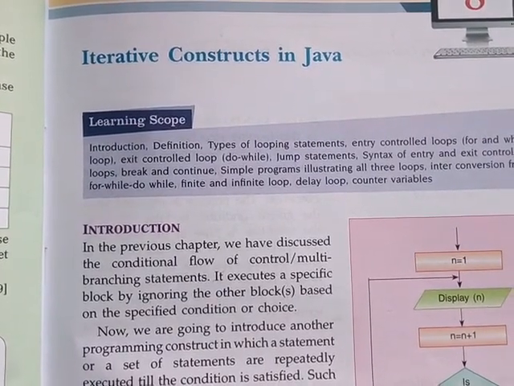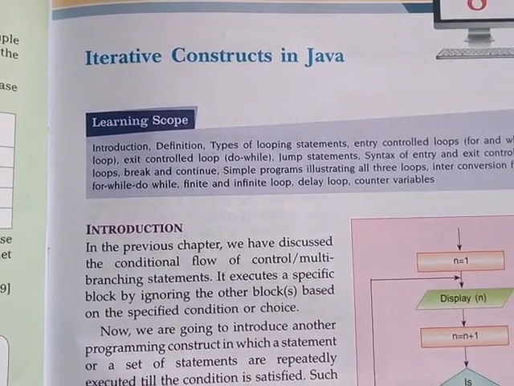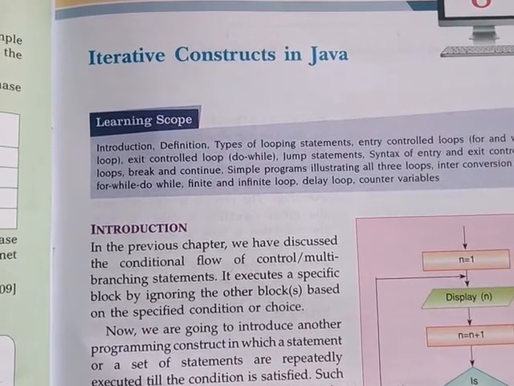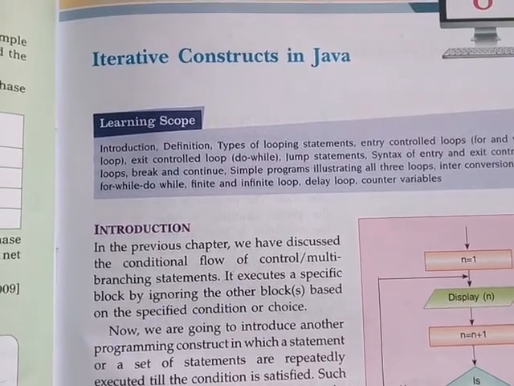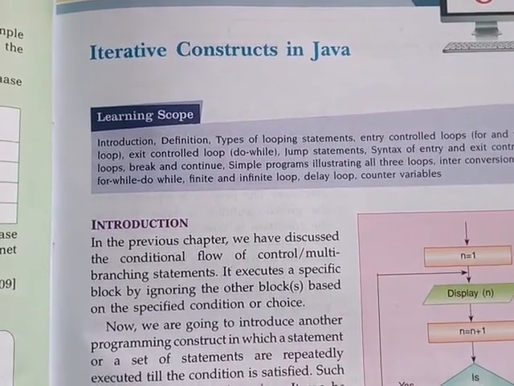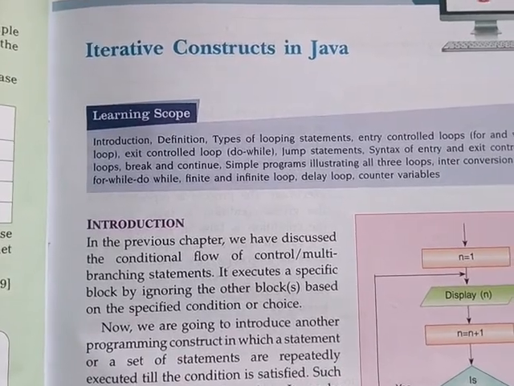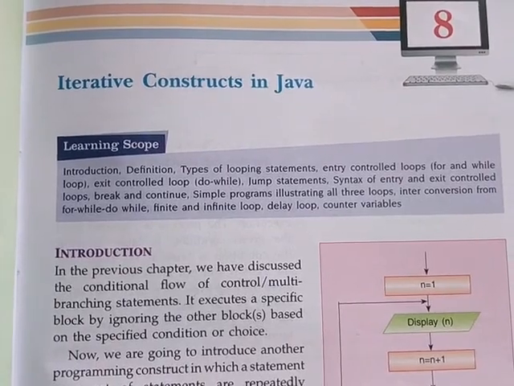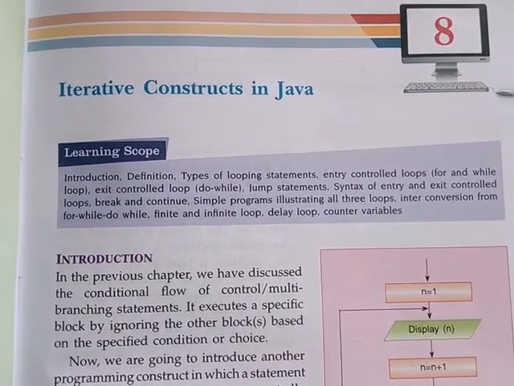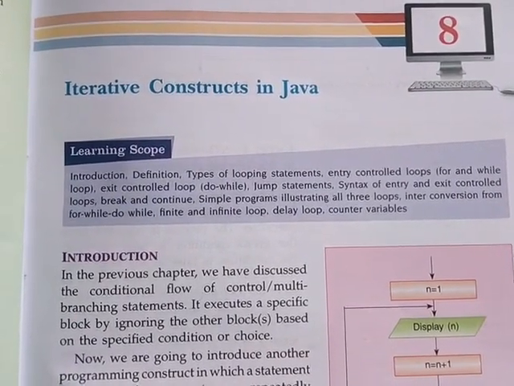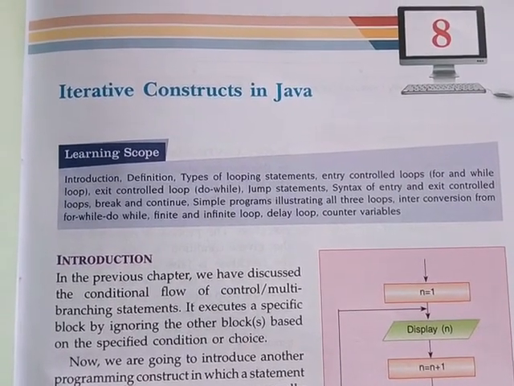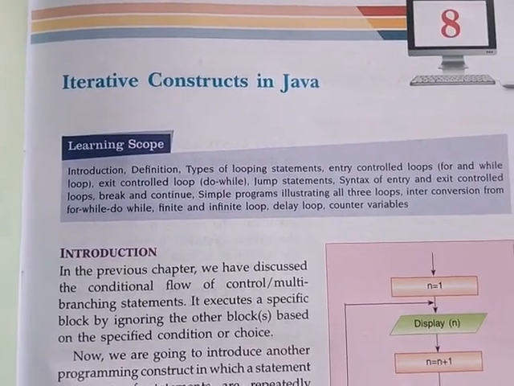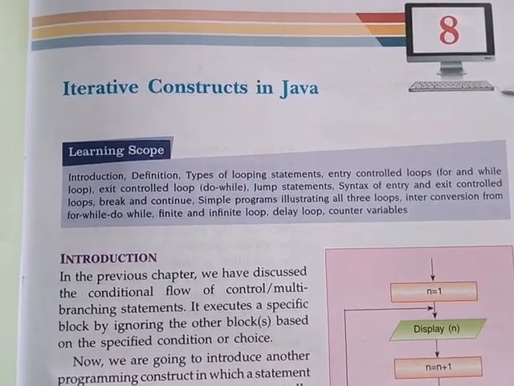Now before going to that market, suppose I tell you, listen, today you have to go to market 5 times to purchase 5 different things. So you have to go to market 5 number of times. Every such time will be called an iteration, and once you complete those 5 times of that particular work, it will be called a loop. So students, what is the meaning of loop? Loop means repetition of a particular work.